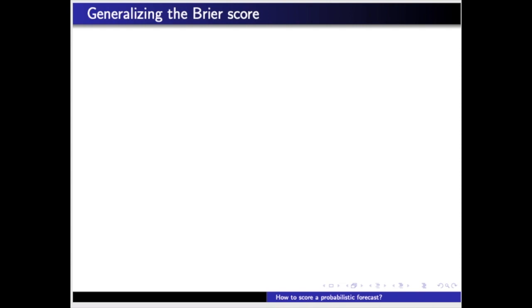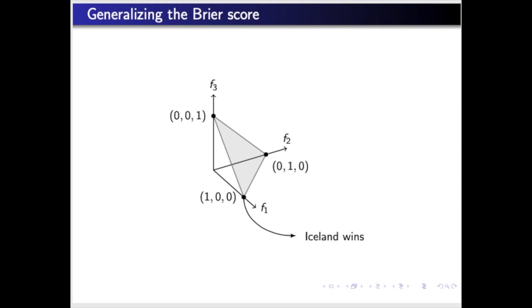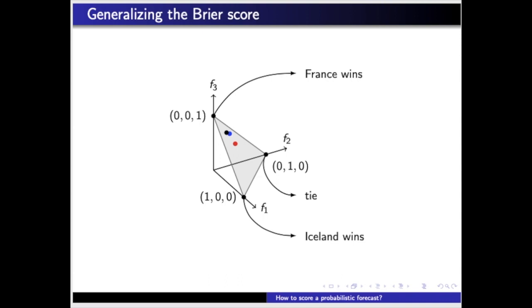Notice that each forecast may be represented by a three-dimensional vector of non-negative real numbers that add up to 1. Therefore, for random events with three possible outcomes, a valid forecast can be graphically represented in a ternary plot. This plot is a surface called simplex, the subset of the 3D real space in which all the three components of a 3D vector are non-negative and add up to 1. This vertex represents the result Iceland wins. This vertex represents the result France wins, and this represents a tie. Each point on this surface is a valid forecast, so that in our example you have 3 points representing the forecasts of forecasters A, B, and C.